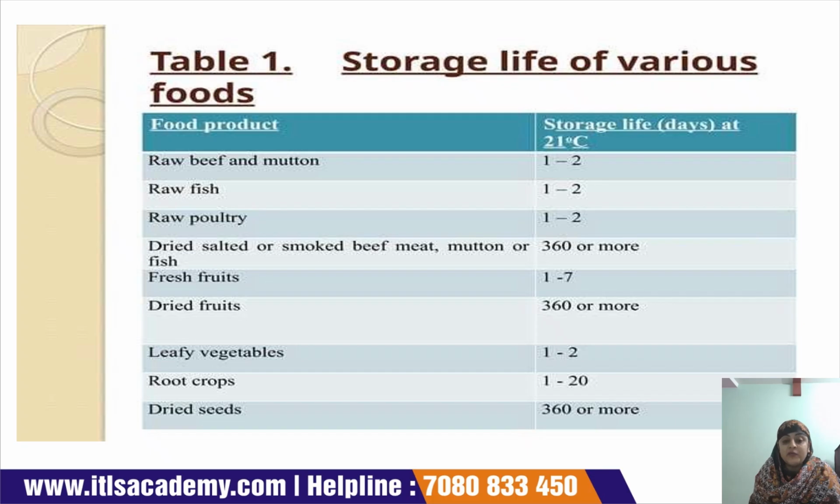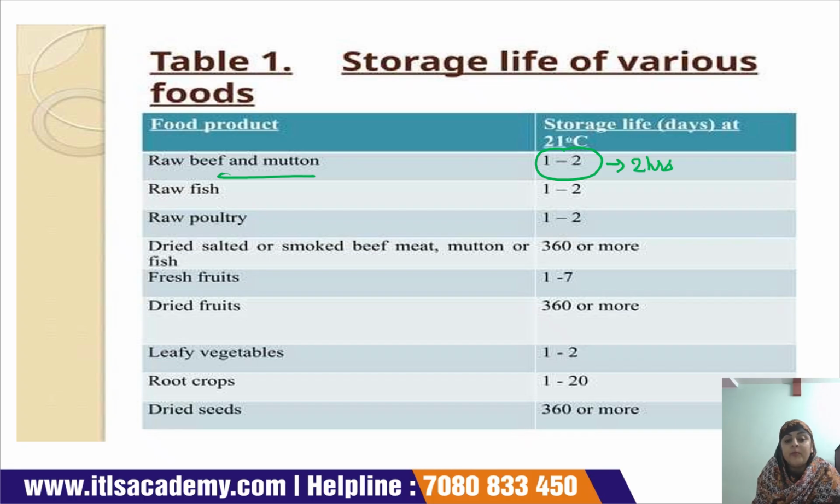Storage life of various food products. The first column of the table is the food product, and the second is the storage life at 21 degrees Celsius. Now, if we have raw beef and mutton, then it can be stored for, no, it is not 1 to 2 days, it is only 2 hours.